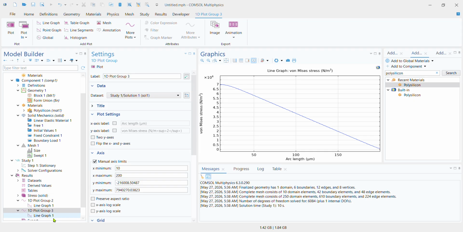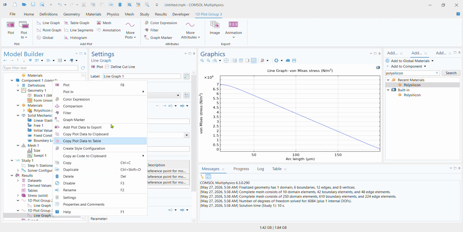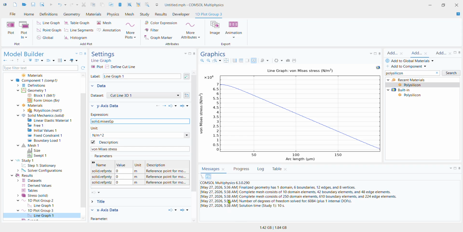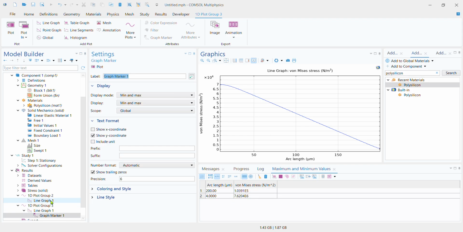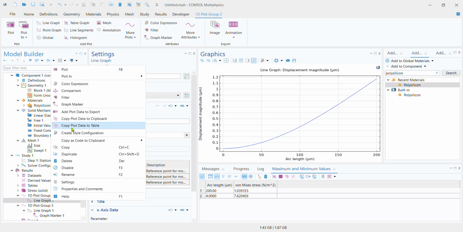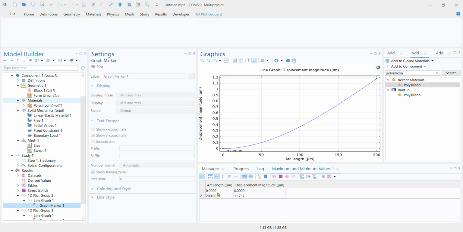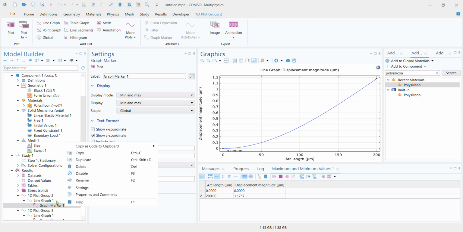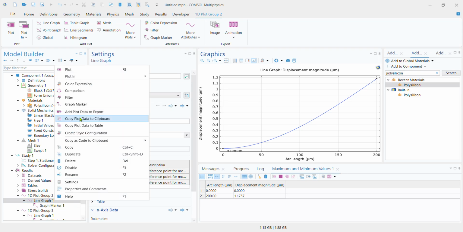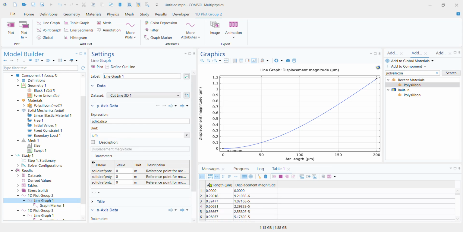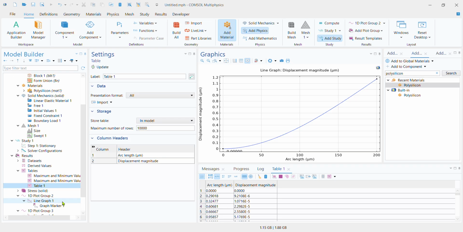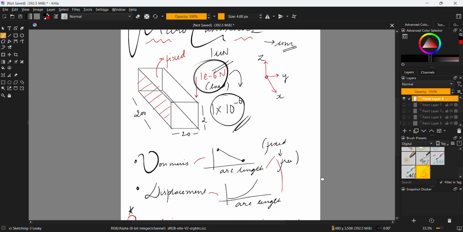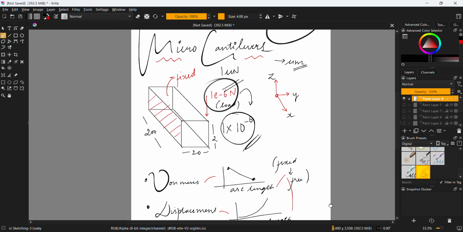Now for the maximum displacement, you can click on the line graph, and there's the graph marker tool to get the maximum and the minimum stress value, and the same thing for the displacement, a marker again to get the maximum and the minimum displacement values. For the table, of course, you can right click on the line graph again, and click on plot data into the table. You could do the same thing with the stress. Now you get both of your plots. This is as was in the first experiment.